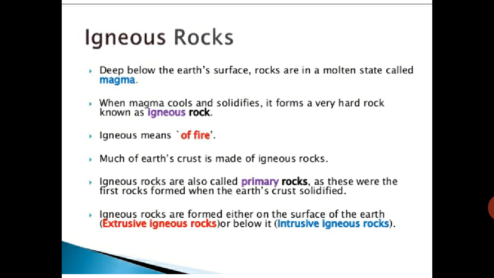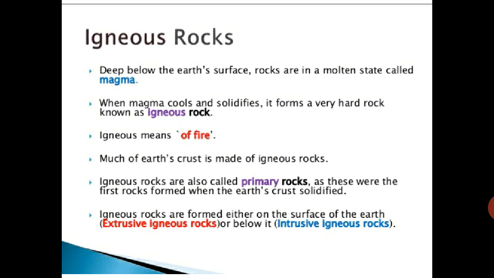Now, igneous rocks. Deep below the earth's surface, rocks are in a molten state called magma. Deep inside the earth there is magma, a liquid form, the molten state.